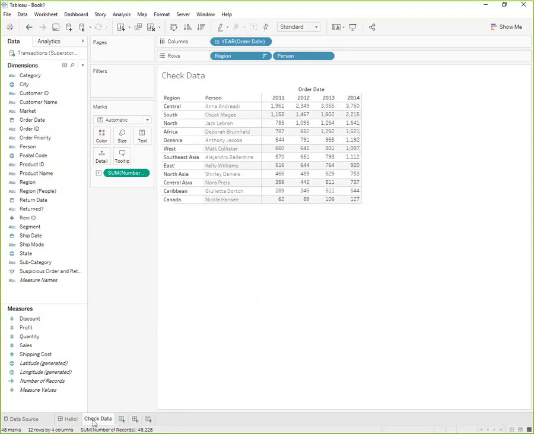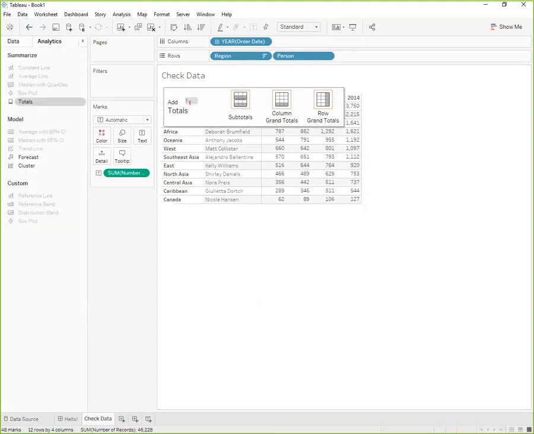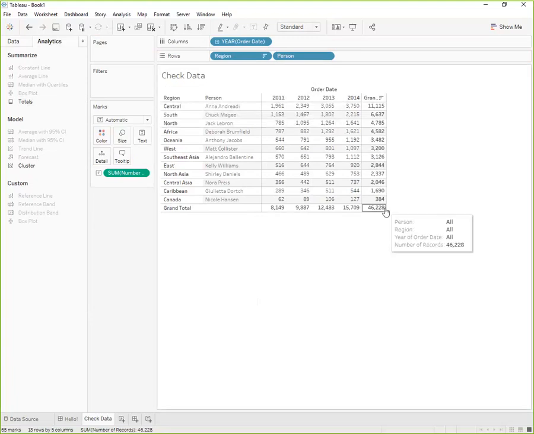Or they might just decide to pick a couple of regions or regional managers randomly. And why would they do that? Well, because we have, again, almost 50,000 rows of data here, and it would be really time-consuming to go over each row of data.